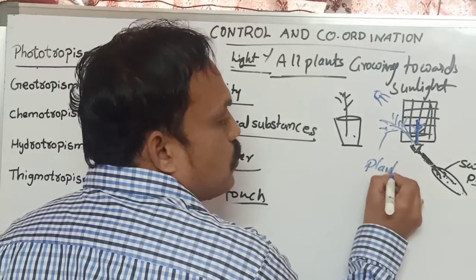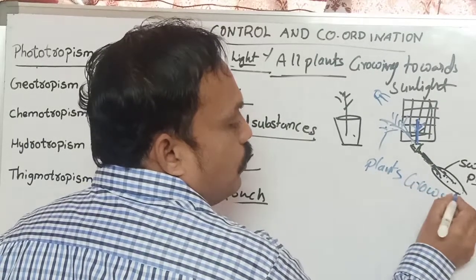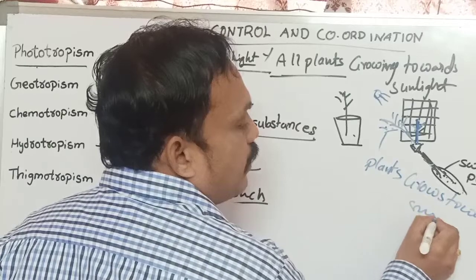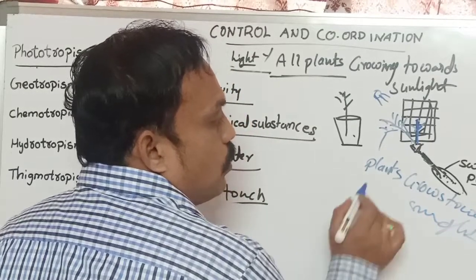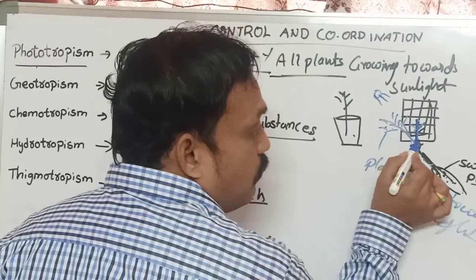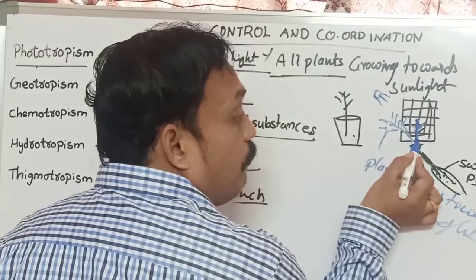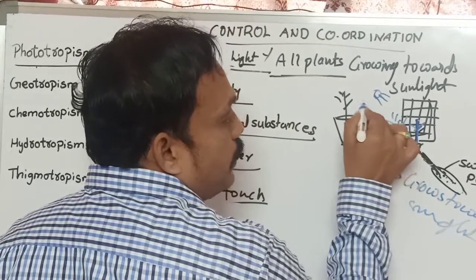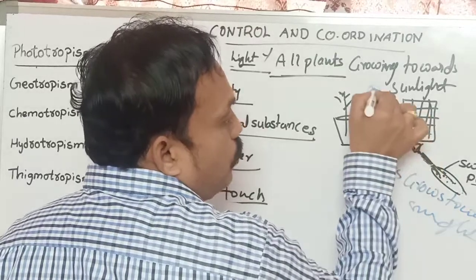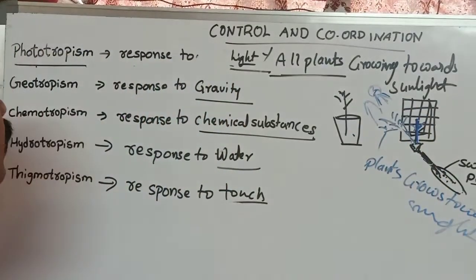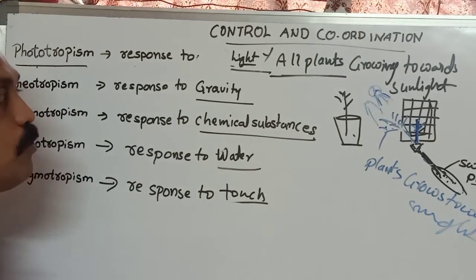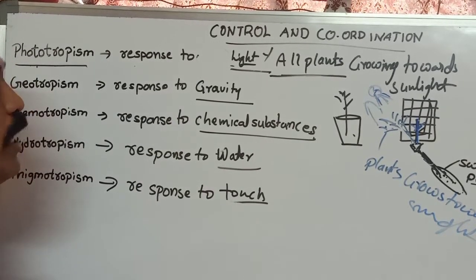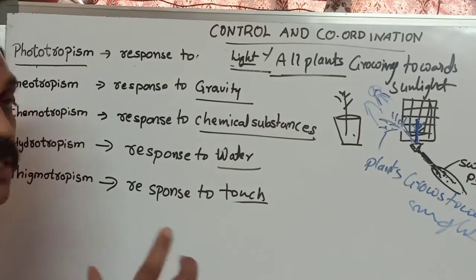Plant grows toward sunlight. Why? Because sunlight is required for them. First of all, when we keep it nearby the window, it is in a straight manner. After a few days, the plant is growing toward sunlight. So we can call that phototropism. What is the meaning of phototropism? Plants are showing response to light. Plants are growing toward the sunlight.